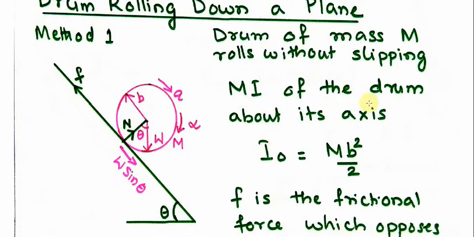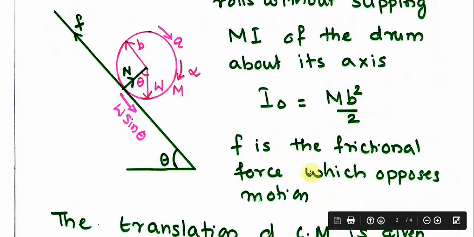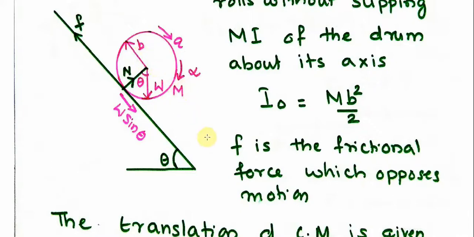Now the moment of inertia of the drum about its axis passing through this center of mass, I0, equals mb square by 2. F is the frictional force. A is the linear acceleration. Alpha is the angular acceleration. It is rolling down. It is moving in a clockwise manner.